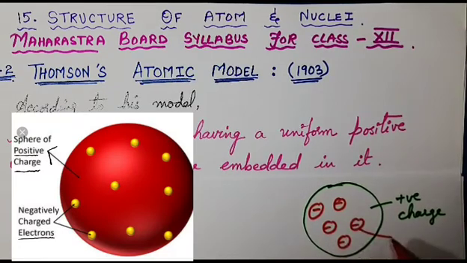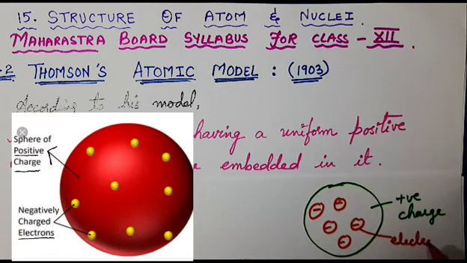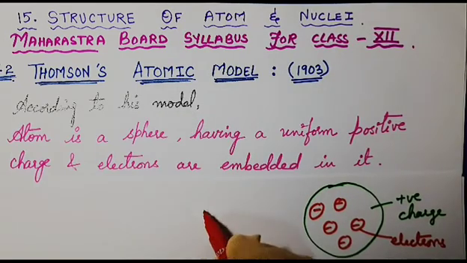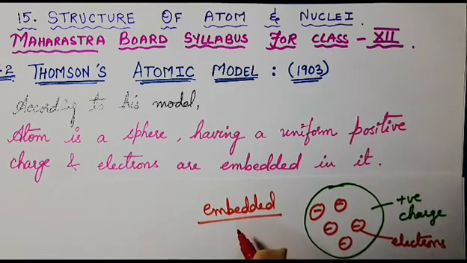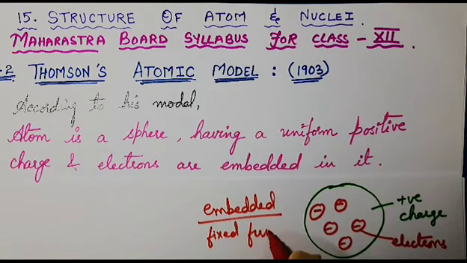What is this? These are the electrons and the electrons are embedded in this uniform positive charge. What do you mean by embedded? Embedded is nothing but fixed firmly.